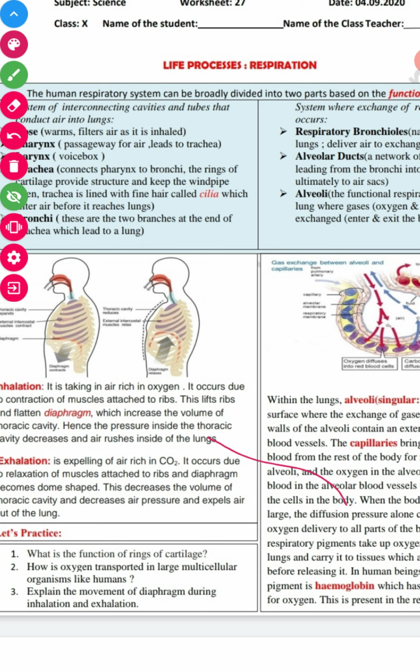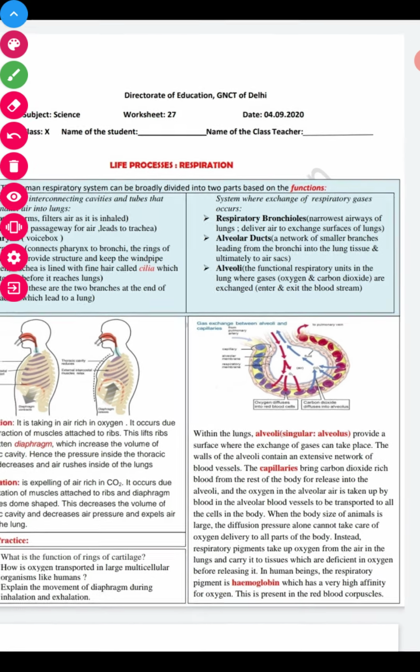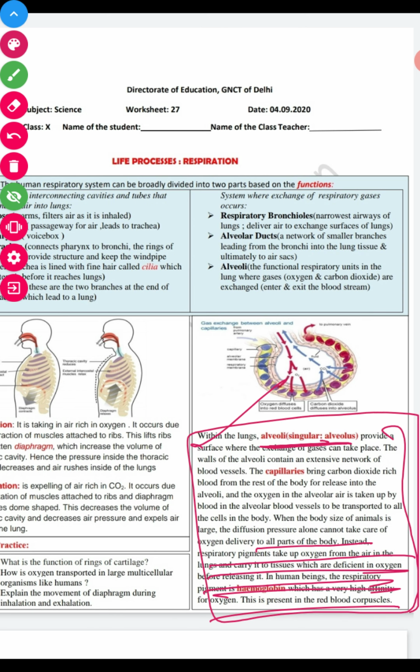You can write, it combines with the hemoglobin and reaches the blood vessel, oxygen combined with the hemoglobin forms oxyhemoglobin, and by this process exchange of gases takes place at the part of alveoli. You can write this answer from here, okay.